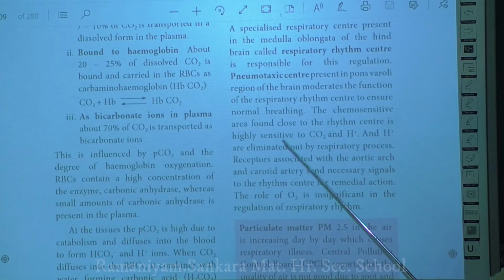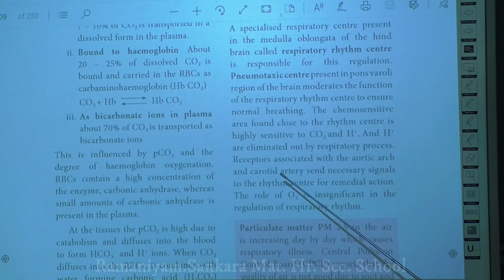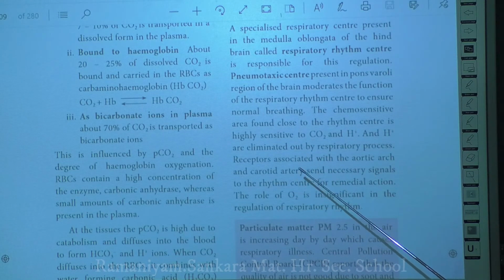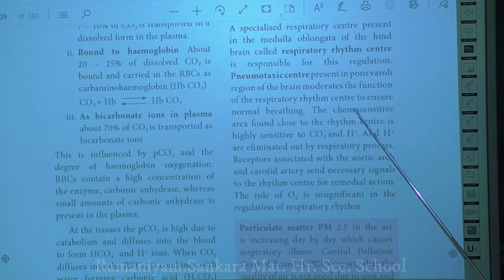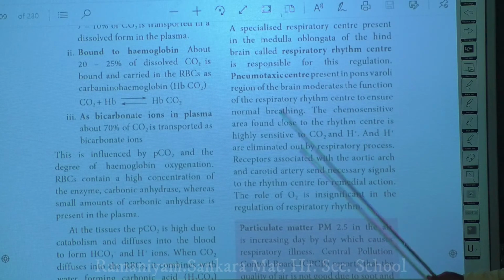It is highly sensitive. These chemosensitive areas are mainly found in the carotid artery and also in the aortic artery. All these arteries have the receptors, and the chemosensitive area is also found very close to the respiratory rhythm center.